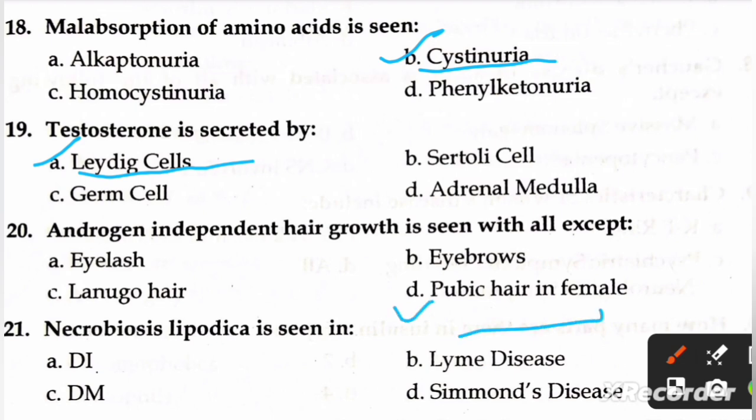Next question is, necrobiosis lipoidica is seen in A, DI, B, Lyme disease, C, DM, and D, Simmonds' disease. Right option is C, DM.